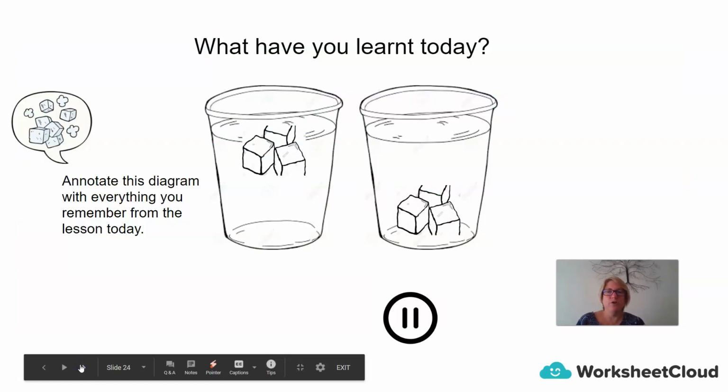So what have you learned today? I would like you to draw this little sketch diagram into your notes, and I would like you to annotate as comprehensively as possible to this diagram everything you've learned and everything you can remember about today's lesson. So if I just help you with some suggestions, and then when I'm done, you can pause the video and do it on your own.